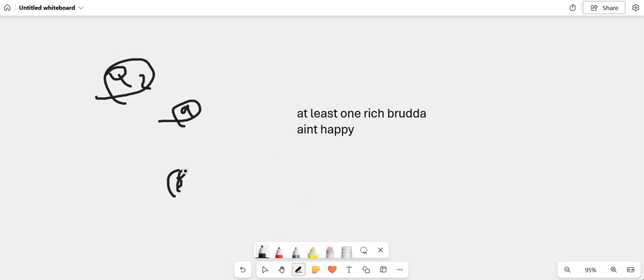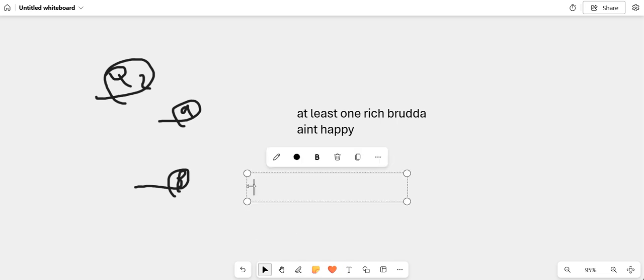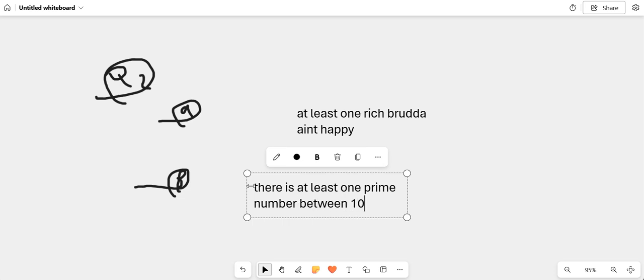Let's look at part B. What's part B saying? Part B is saying there's no prime numbers between 10 mil and 11 mil. So therefore, what we're going to say is the opposite of that. There is a prime number. There is at least one prime number between 10 million and 11 mil.